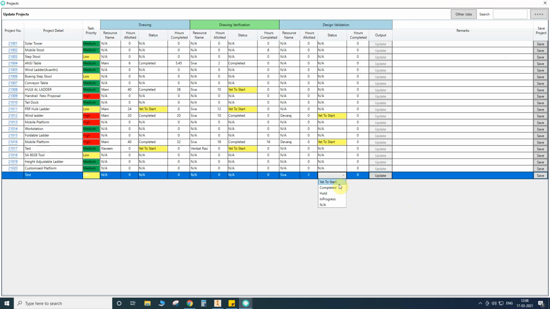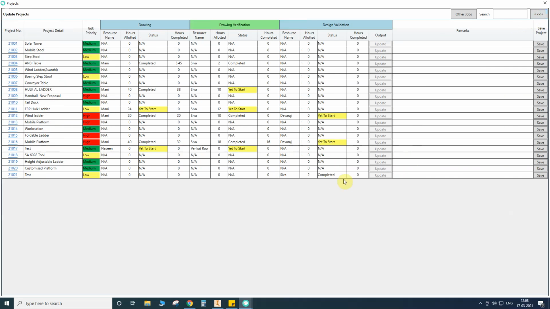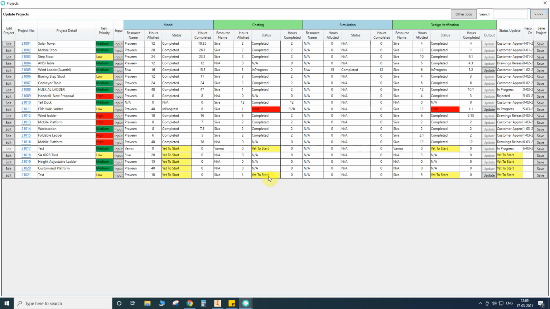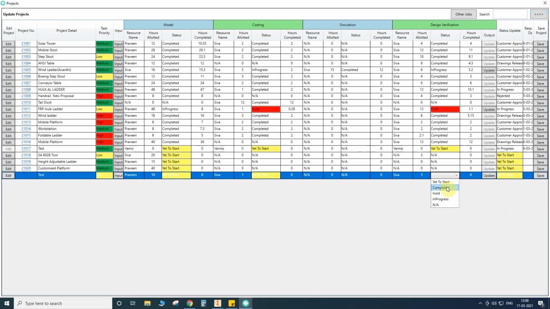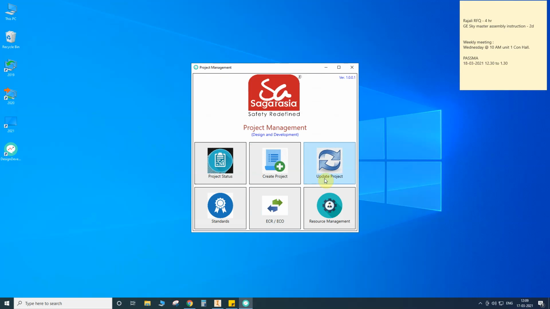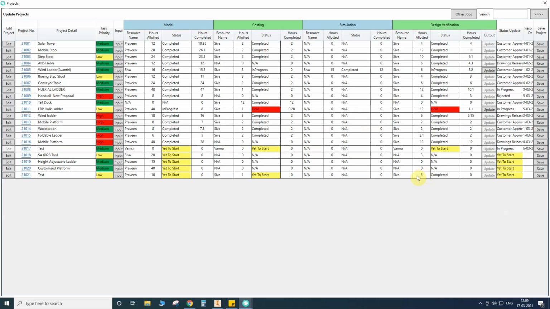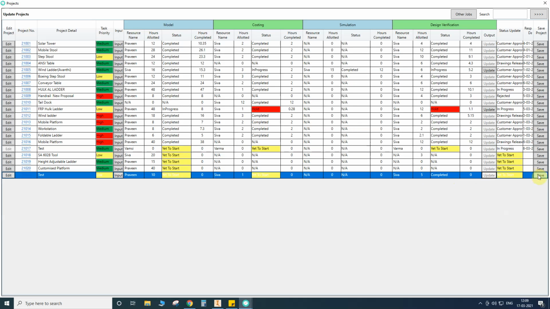Once this status has changed to complete, okay, the status has changed to complete, he also cannot update anything. Yet to start will be there. Shiva status, still it is editable. Once I change it to completed status, even I myself am not able to update the status. Okay, so this is the status, the project status.